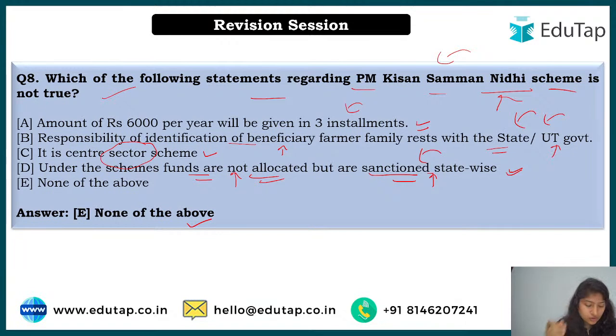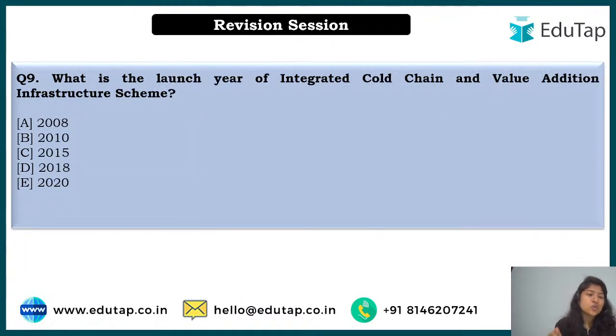All right. So, if this is clear, I'll move to the next question, which is question number 9, and it says, what is the launch year of integrated cold chain and value addition infrastructure scheme? So, sometimes you can have a straightforward question, that a particular scheme is launched in which year, and herein we are asking about the integrated cold chain and value addition. So tell me what is the correct answer to this. There are 5 options that you can see over here. The first one is 2008, then we have 2010, 2015, 2018, and then 2020.